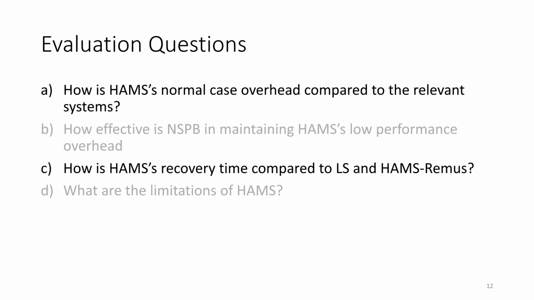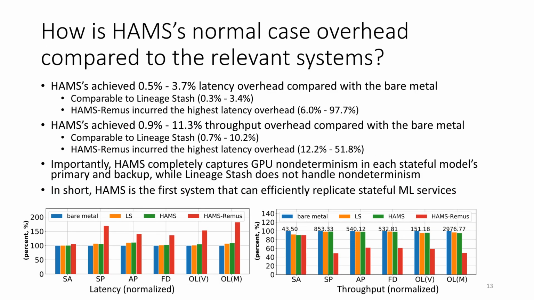Our evaluation mainly focuses on two questions. How is the normal case overhead of HAMS compared to relevant systems? And how is the recovery time of HAMS compared to the relevant systems? Overall, HAMS achieved a low latency overhead which is comparable to lineage stash, while HAMS RAMS had a latency overhead of up to 97%. Also, the throughput overhead of HAMS is low, and the throughput overhead of HAMS RAMS is very high. Importantly, HAMS captures GPU non-determinism, but the lineage stash is not designed to do so.